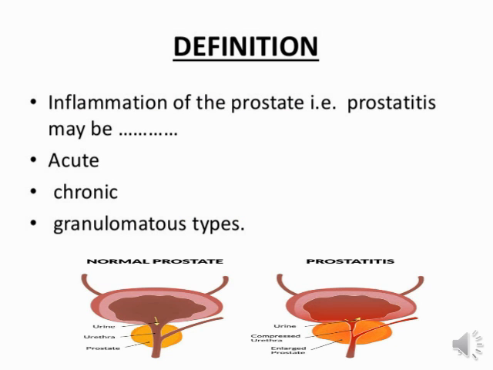Another definition for prostatitis is also here: inflammation of the prostate. If anyone is suffering from inflammation of the prostate gland, that condition comes under prostatitis, and it is also divided into different types: acute prostatitis, chronic prostatitis, and granulomatous prostatitis in the medical field. So basically there are three kinds of prostatitis: acute, chronic and granulomatous. Okay.